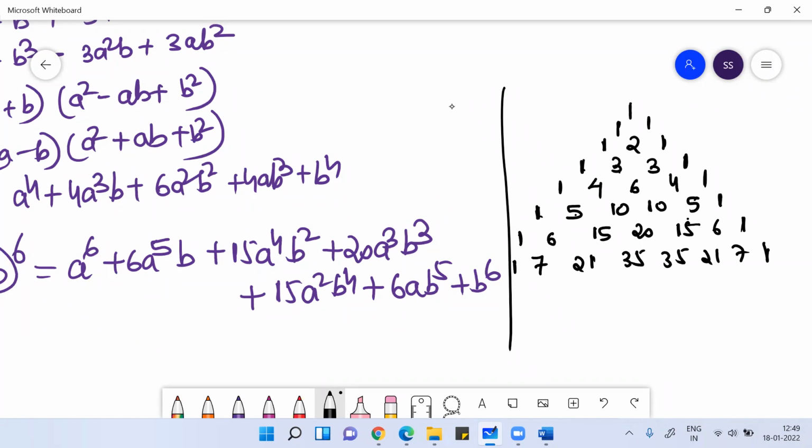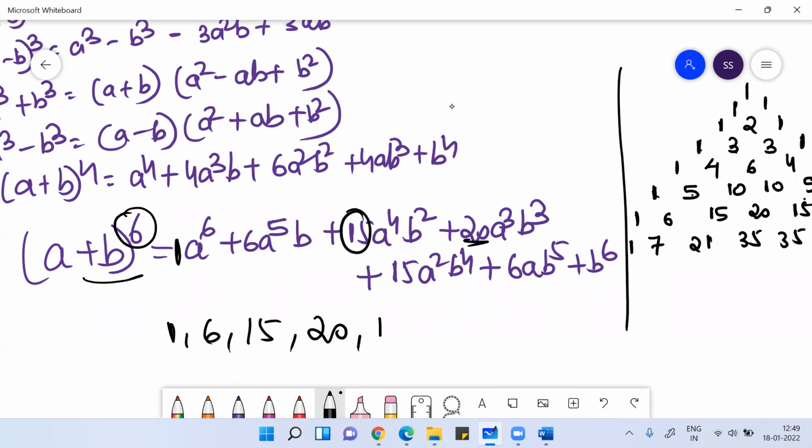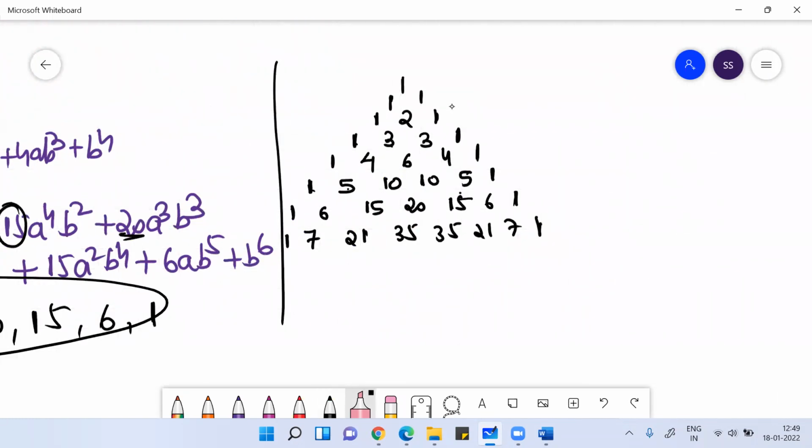So you can go till any limit. Here, when I ask you a plus b to the power 6, the coefficients will be 1, 6, 15, 20, 15, 6, 1. So that I found very easily by looking at this Pascal triangle.